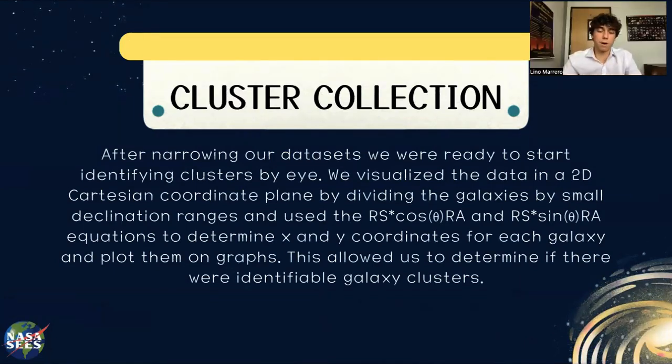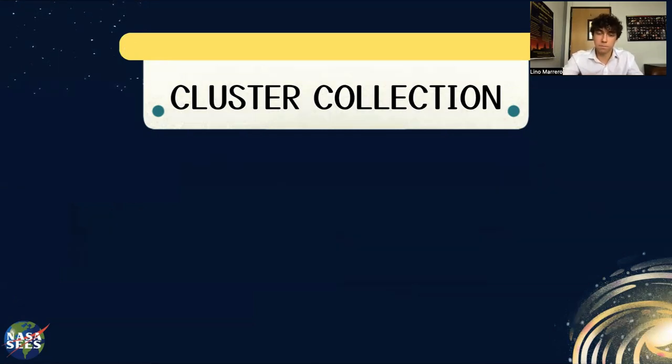Okay, and now we're going to go about our cluster collection. After narrowing down our data sets, we are ready to start identifying clusters by eye. We visualize the data in a 2D Cartesian coordinate plane by dividing the galaxies by small declination ranges and use the redshift cosine right ascension and redshift sine right ascension equations to determine the x and y coordinates for each galaxy and plot them on graphs. This allowed us to determine if there were identical galaxy clusters by eye.